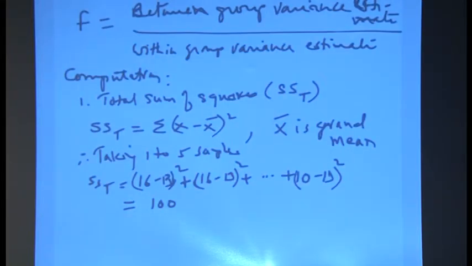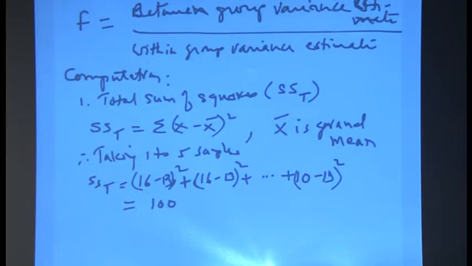Yes, here is a formula for the F test. This F test is called the Fisher's test. It is between group variance estimate divided by within group variance estimate. So, between groups, how is the variance, and within group, how is the variance. When you take the division between the two, that gives us the F test. Okay. Between 5 groups and within each group.